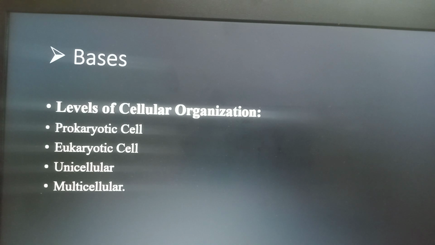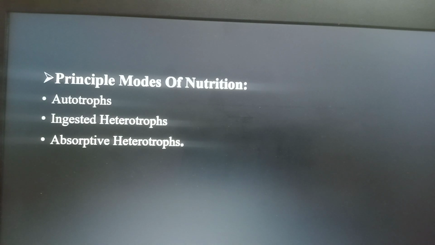The next basis of the five kingdom classification system is principal modes of nutrition. The first is autotrophs. Autotrophs are the organisms that can prepare their own food. The second one is ingestive heterotrophs. The organisms could be autotrophs, ingestive heterotrophs, or absorptive heterotrophs, right?